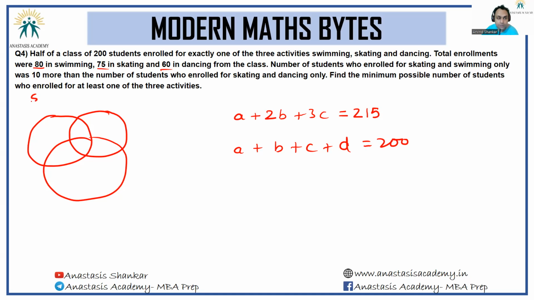Let's see. I have swimming 80. I have skating 75. And I have dancing 60. Okay. Number of students who enrolled for skating and swimming only was 10 more than the number of students who enrolled for skating and dancing only. So if this is x plus 10. Okay.